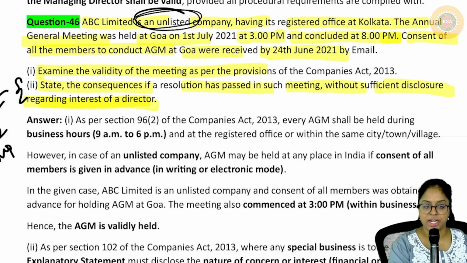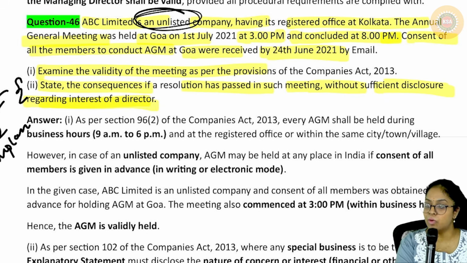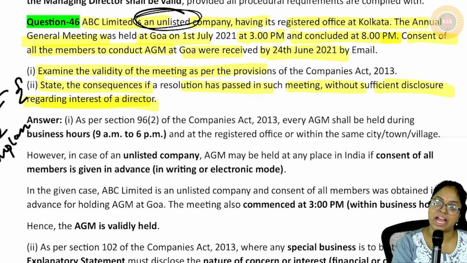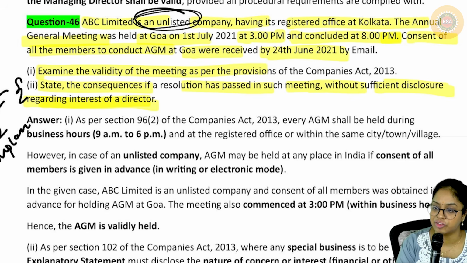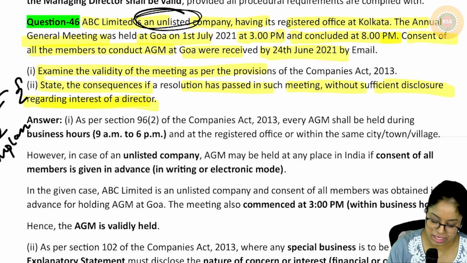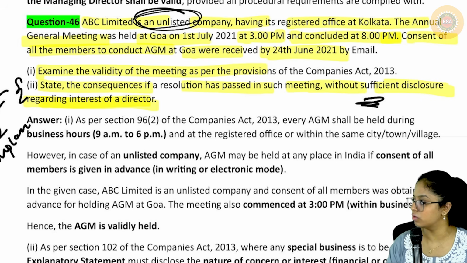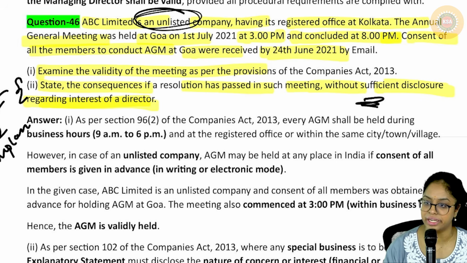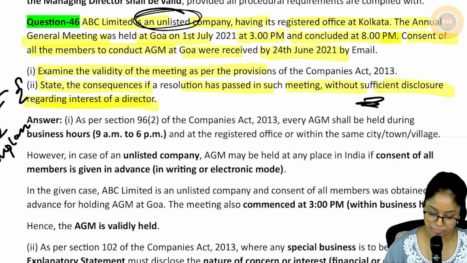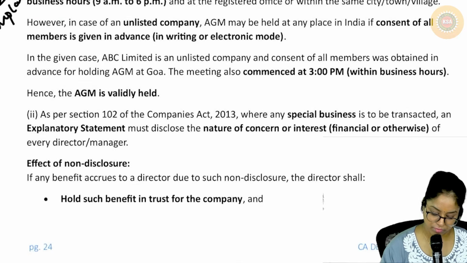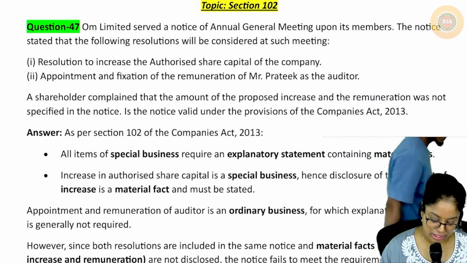102. Explanatory note. You remember? Promoter, KMP, director, if they have any financial interest, we will have to disclose it, right? So here the question is a little incomplete. They have not told that it's a special resolution for what you need this, but anyways, fine. Moving on to the next one.